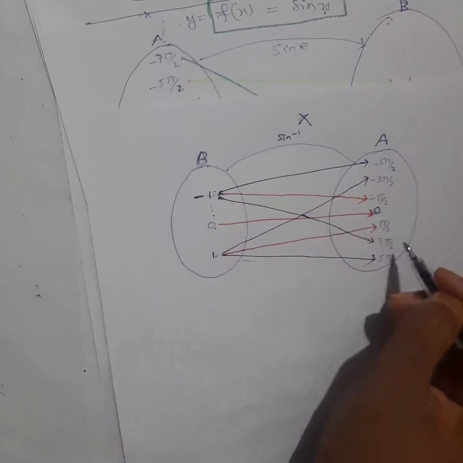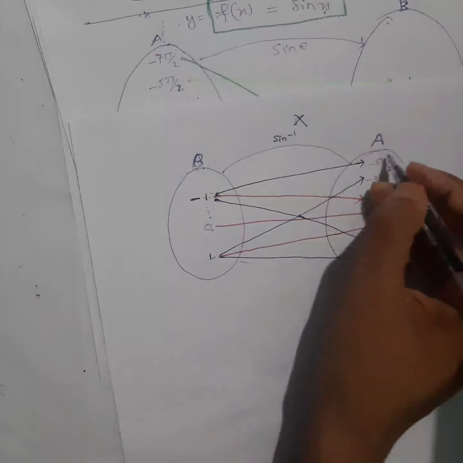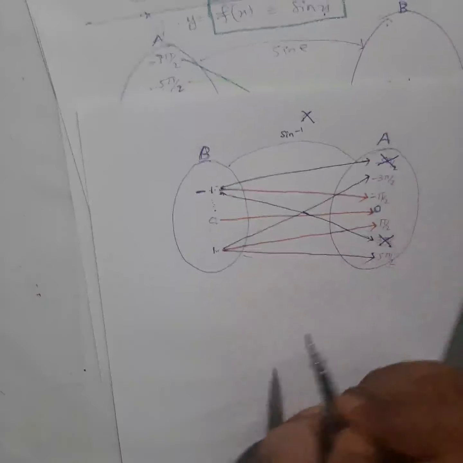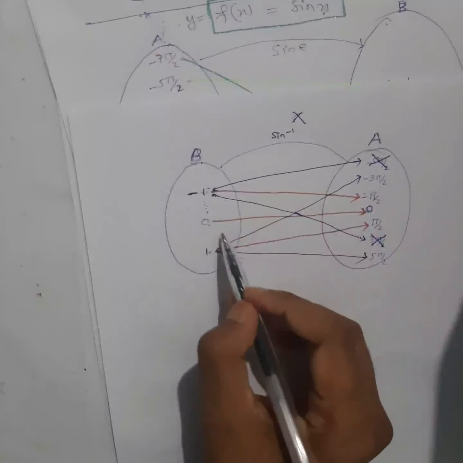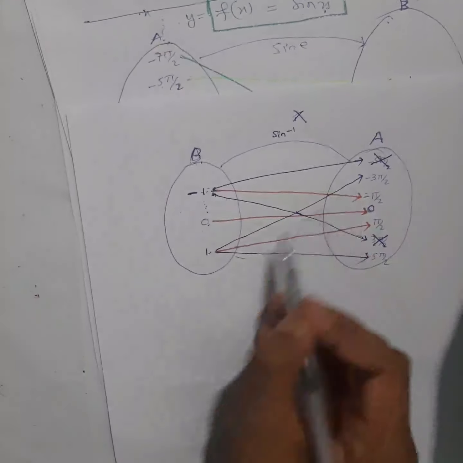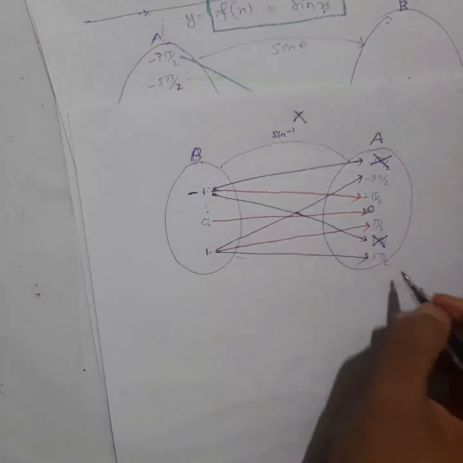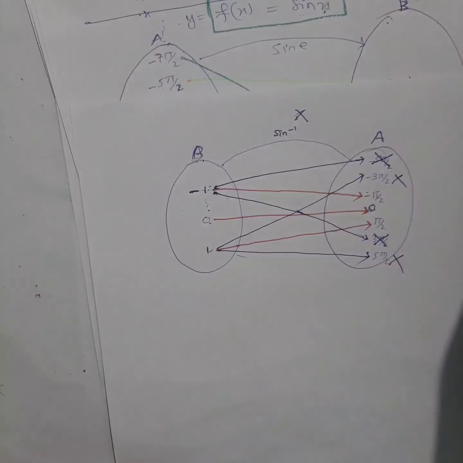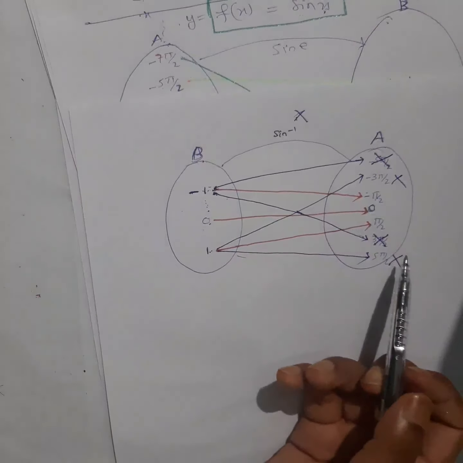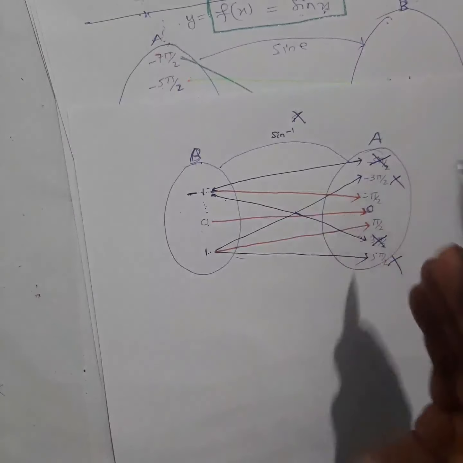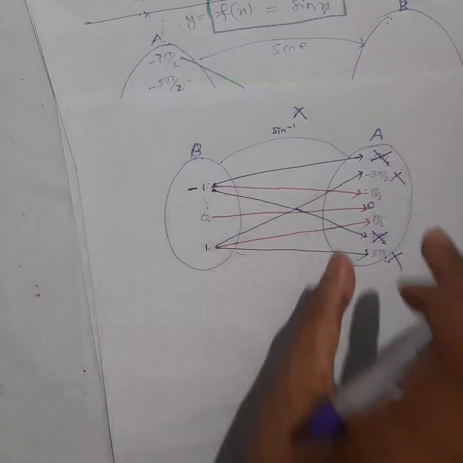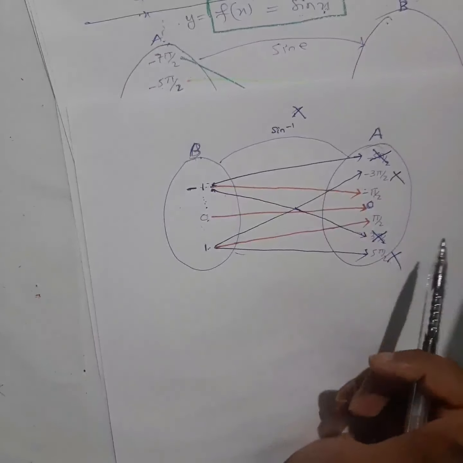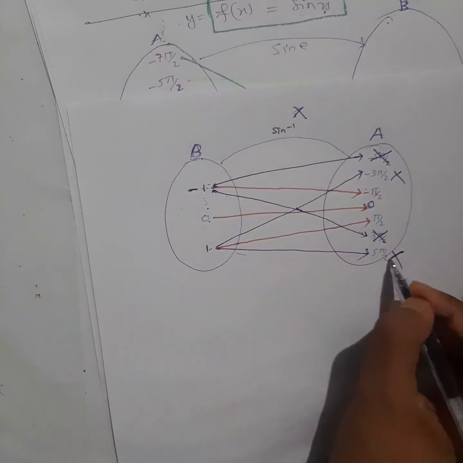But if I change it like this, I will not take this one, I will not take this one. Only this one if I take. The same way for 1 also, you have many images, right? But I will not take this, I will not take this. Because in reality you are going to do it like that only, right? If it is not happening, what will you do? To make it happen, you will make some changes there. Yes or no?